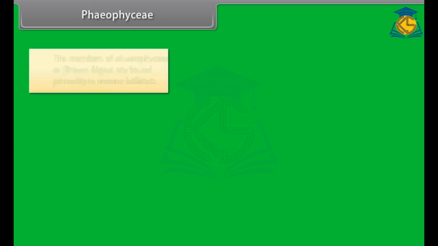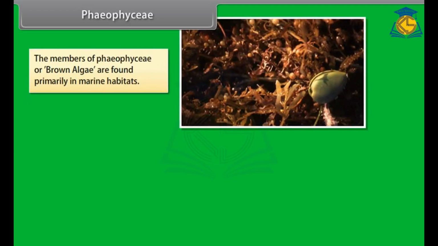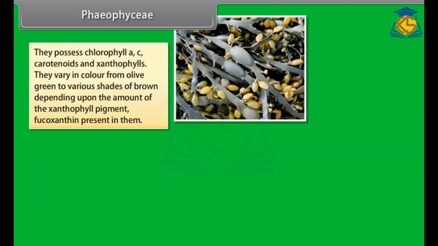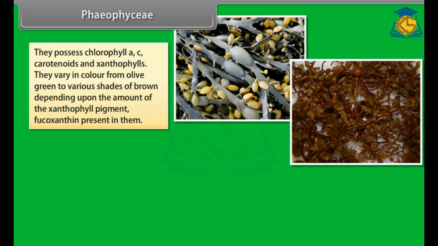Phaeophyceae. The members of Phaeophyceae, or brown algae, are found primarily in marine habitats. They show great variation in size and form. They range from simple branched, filamentous forms, for example Ectocarpus, to profusely branched forms, for example kelps, which may reach a height of 100 meters. They possess chlorophyll a, c, carotenoids, and xanthophylls.